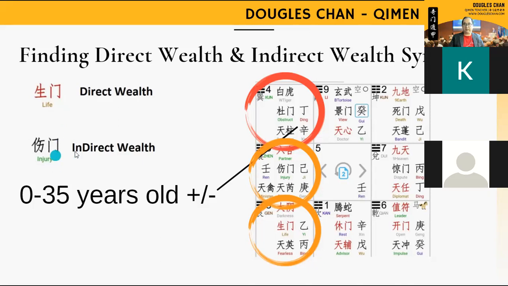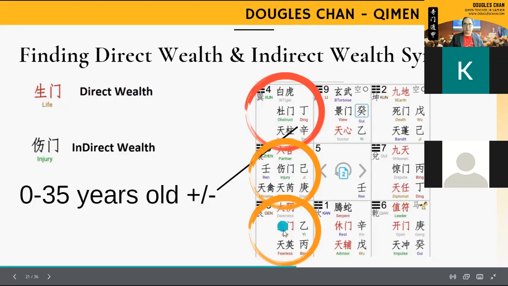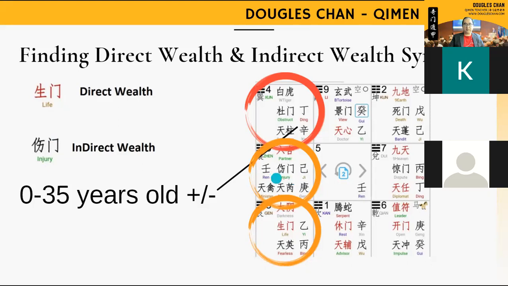So at this point of time, we need to know where is the box representing direct wealth and indirect wealth. This over here, direct wealth, is life. Then the other one over here is the injury, which is the indirect wealth. Just pay attention, this is my chart. Your chart could be different.